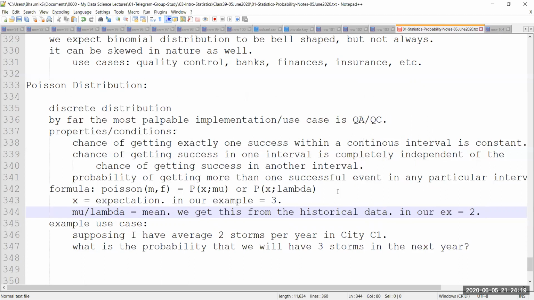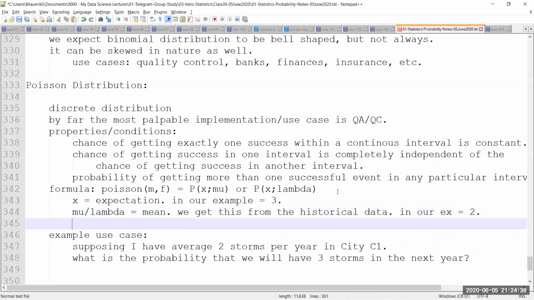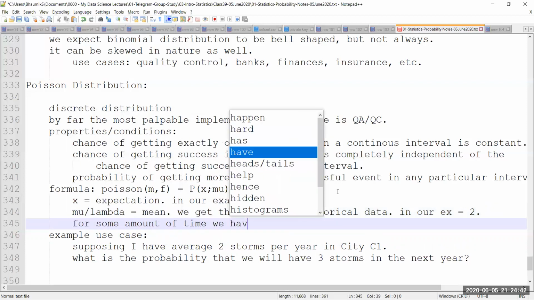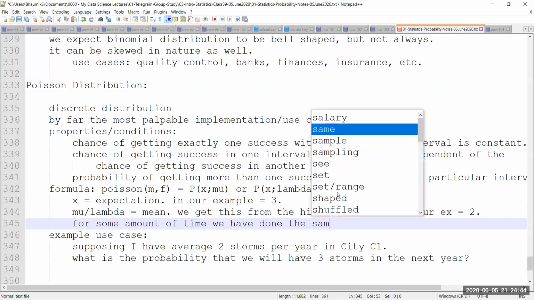I have not clearly defined how much data I have taken. Maybe I have sampled 5 years of data, 10 years of data. I don't know. You don't know that. From the question, it is not clear. But we are told that I have an average of 2 storms per year in CTC1. I don't know for which period of time this data is captured, but there is some period, right? So for some amount of time, we have done the sampling of the data.